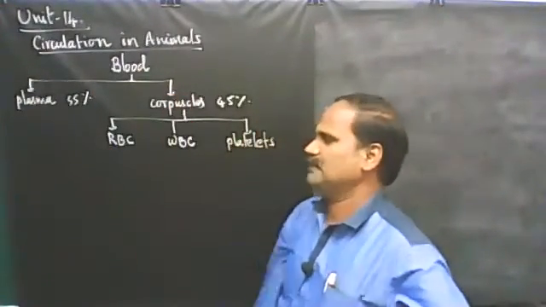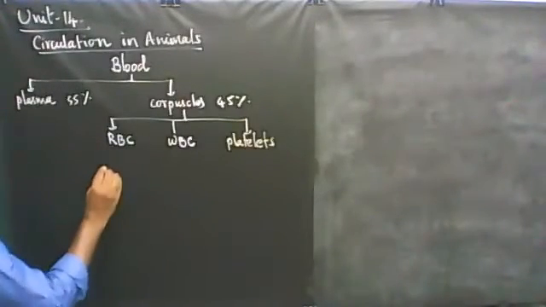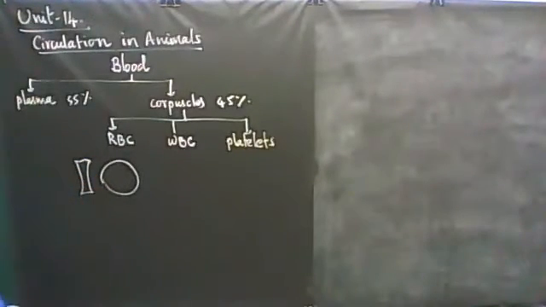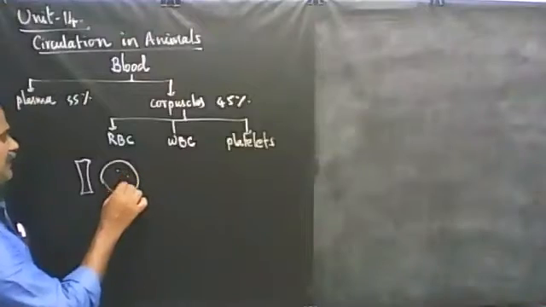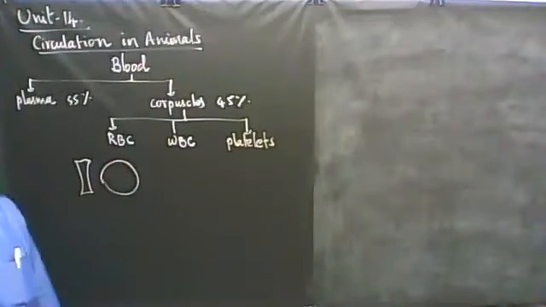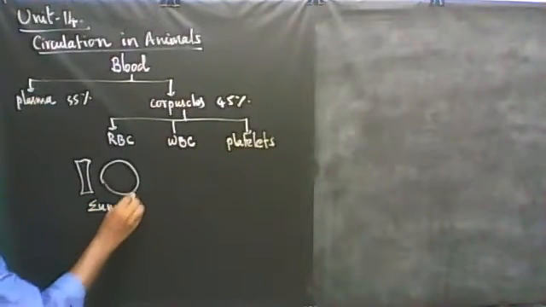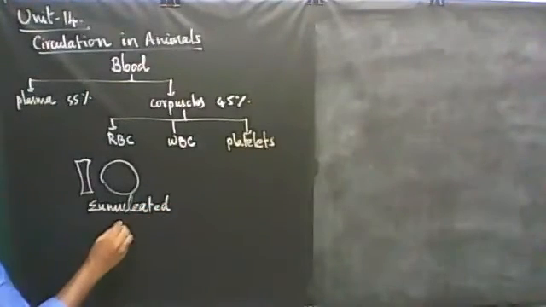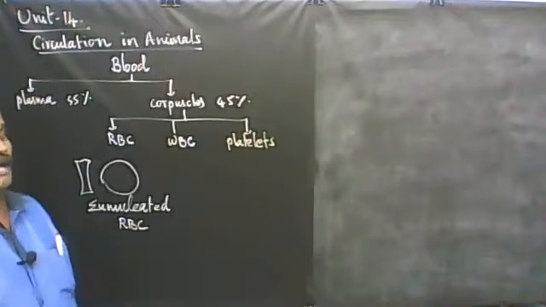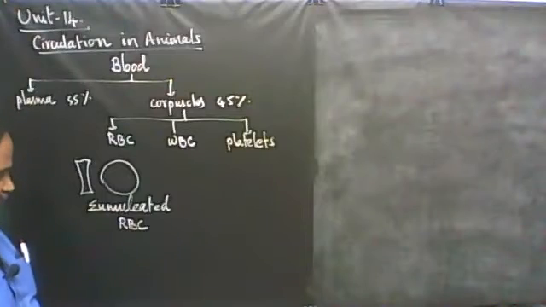Now coming to the corpuscles part, we have discussed RBC. RBC is a disc-shaped circular cell without nucleus. During the formation of RBC in mammals, it has a nucleus. Later, when RBC matures, the nucleus is lost. So the RBC in mammals is also called enucleated RBC. What is the meaning of enucleated RBC? During formation, RBC possesses a nucleus, but at maturity it loses the nucleus, so it is called enucleated.